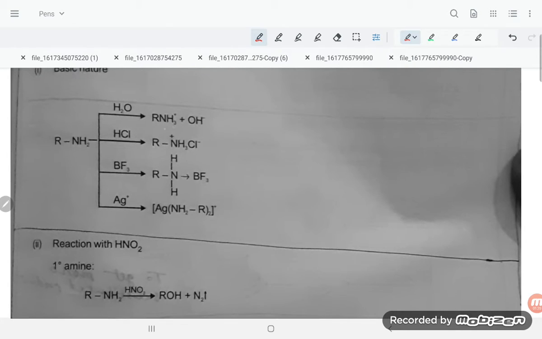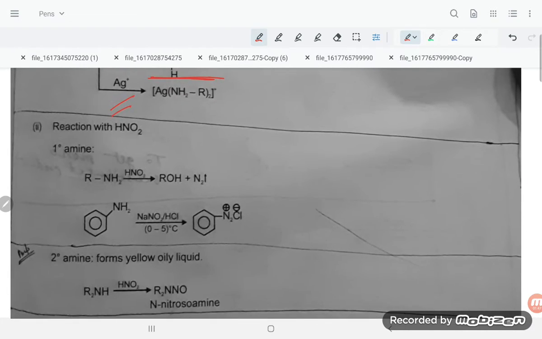Now, if you are treating with water, students, you are going to get the RNH3 plus ion, the ammonium ion. Next, if you are treating with HCl, you get the salt. If you are treating with BF3, you will get the coordinate compound. If you are treating with silver, it will give AgNH2R twice.